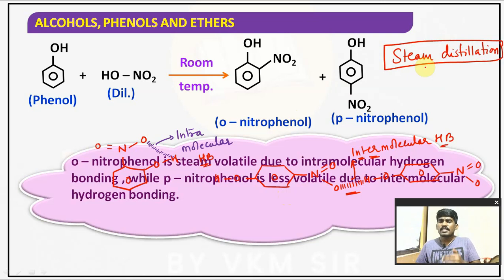Low volatile, in the sense that it cannot evaporate easily, means high boiling point. Less volatile means low boiling point. The liquid which is having low boiling point can evaporate easily. That is the principle of distillation, right? So orthonitrophenol can evaporate easily compared to the paranitrophenol. Understood? In such a way we can separate the orthonitro and paranitrophenol with the help of the steam distillation technique.